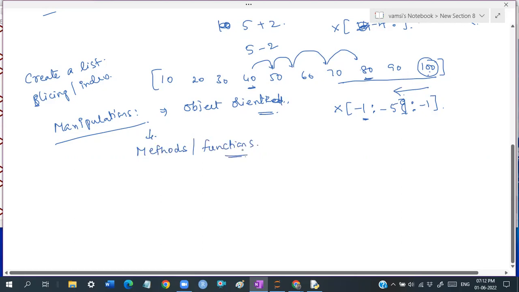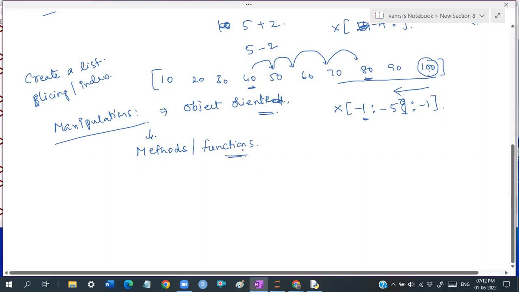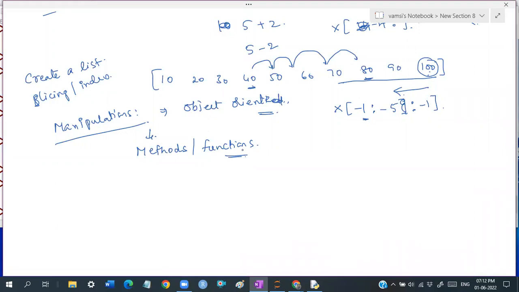It's a part of object oriented style actually, guys. We have to know a little bit of object oriented, and based on that we have to work with them. So a little bit of an idea, it's not that you need to be an expert on them. Sometimes I say that it is an object. Correctly speaking, in Python, everything is an object only, guys.